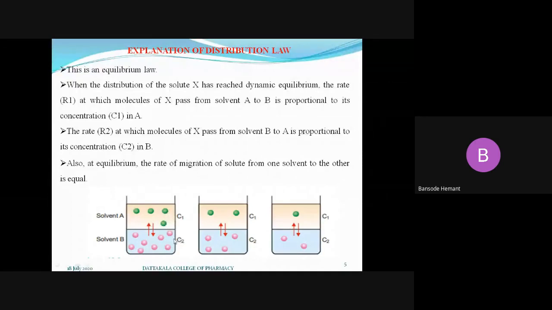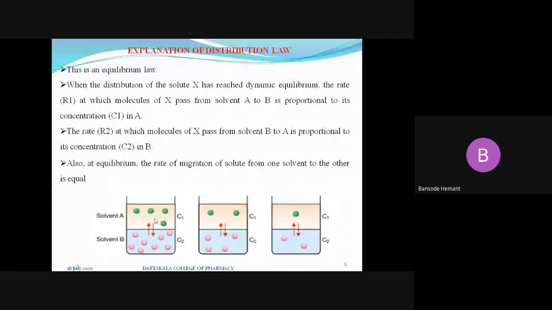These are the concentration terms of the solute which are present in each and every layer of the solvent. C1 is the concentration of the solute present in solvent A, and C2 is the concentration of the solute present in solvent B.